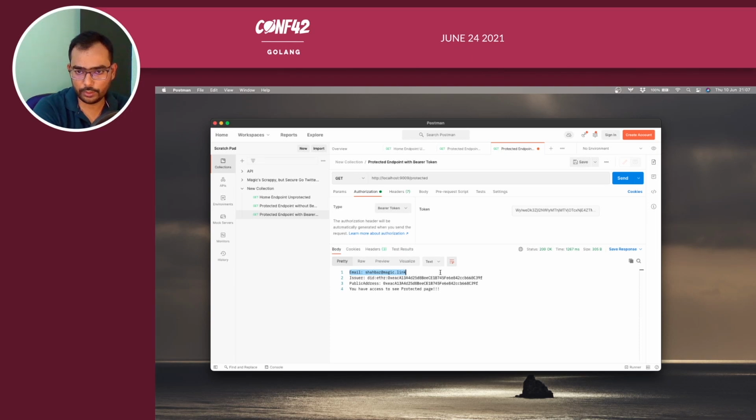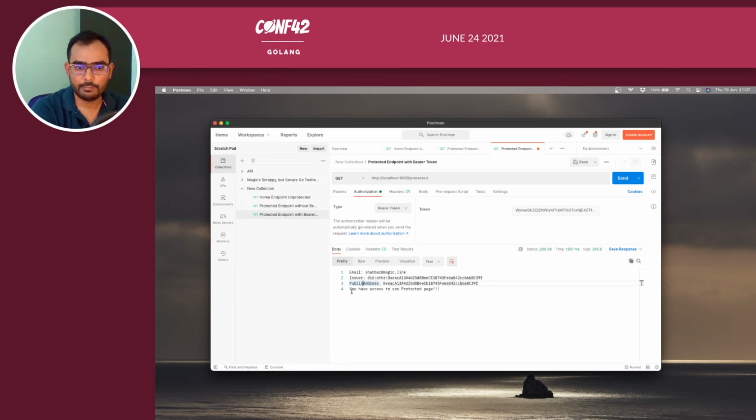And when you decode that DID token on the server side, what we are calling is get user metadata. We are calling that function and getting the metadata, which has its email, issuer, and public address. So it has this information.